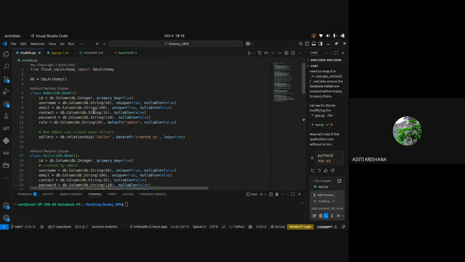I will be making some other dummy application which will be mostly relying on your problem statement, but it will not be totally identical to hospital management system. At the time of demonstration, understand what I am doing and how I am doing it. Then you have to relate that with your hospital management system.